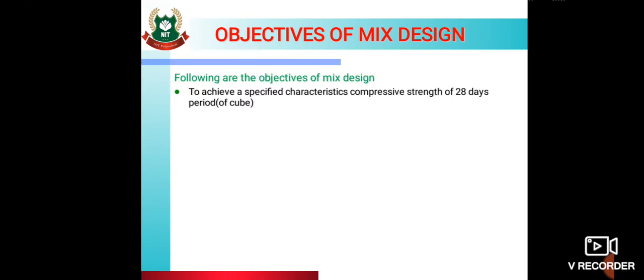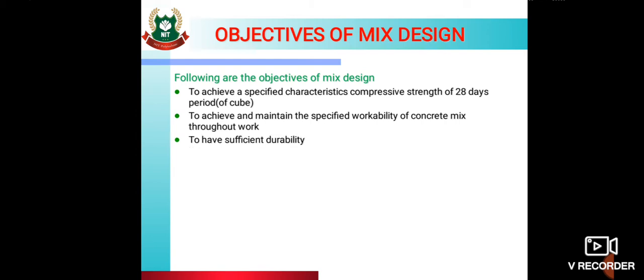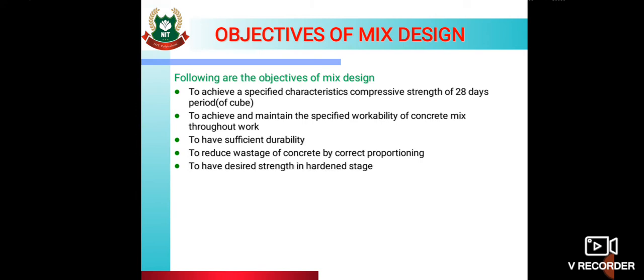Then objectives of mix design. Following are the objectives of mix design: to achieve a specified characteristic compressive strength at 28 days period. Then to achieve and maintain the specified workability of concrete mix throughout work. To have sufficient durability. To reduce wastage of concrete by correct proportioning.